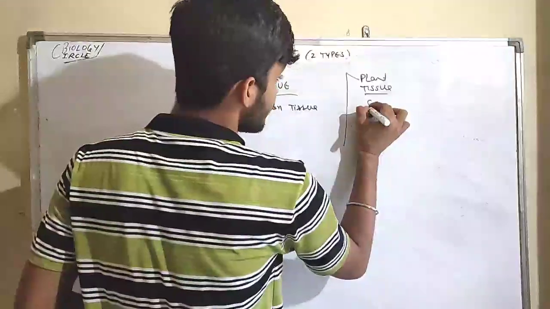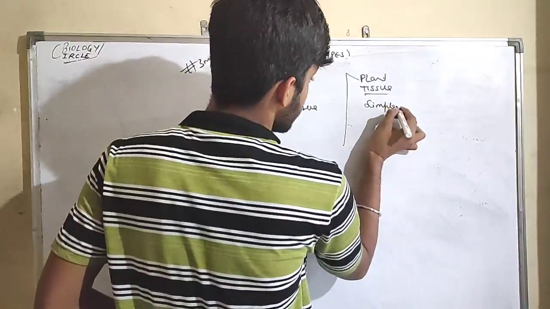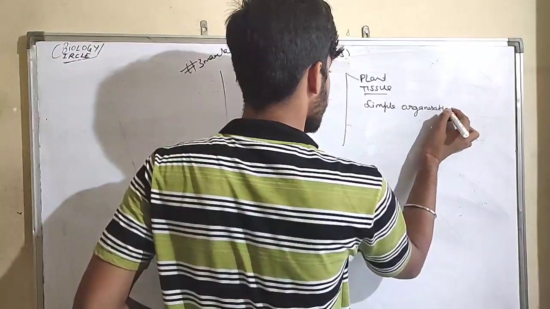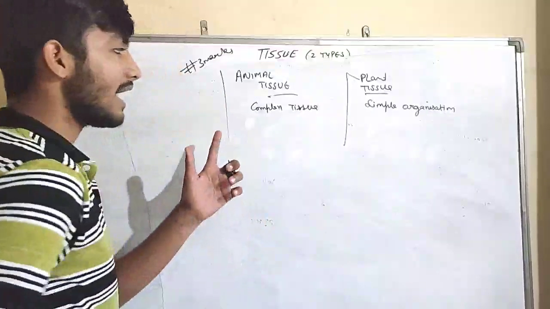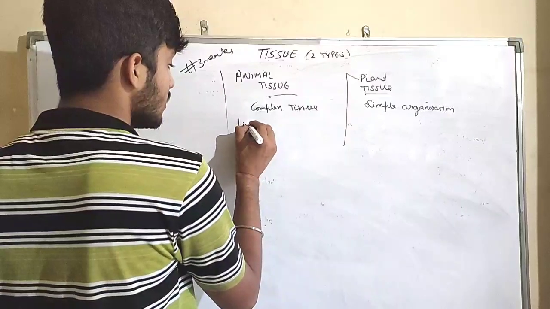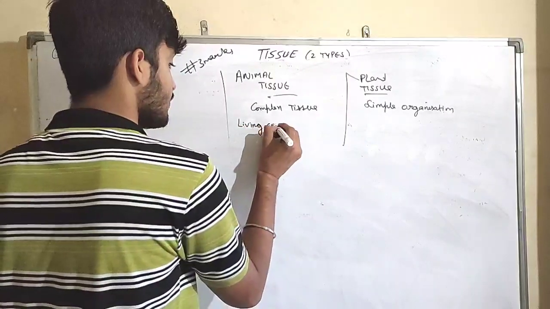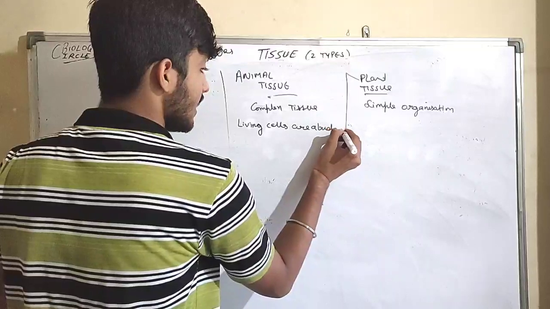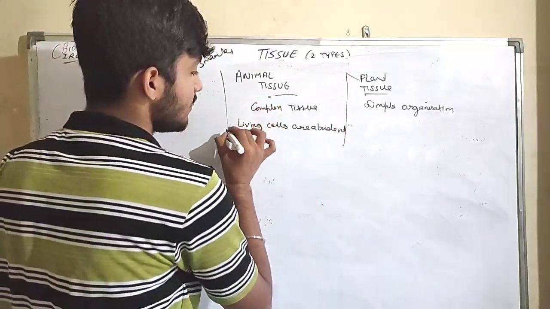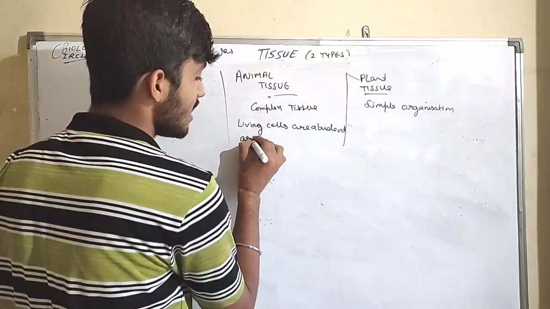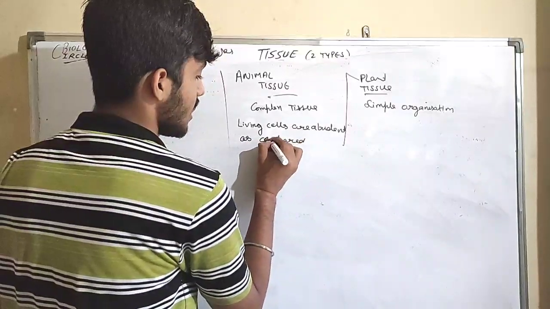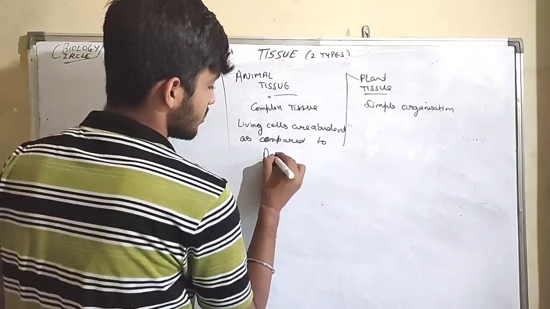Whereas plant tissue is simple in organization. In animal tissue, living cells are abundant as compared to dead cells.